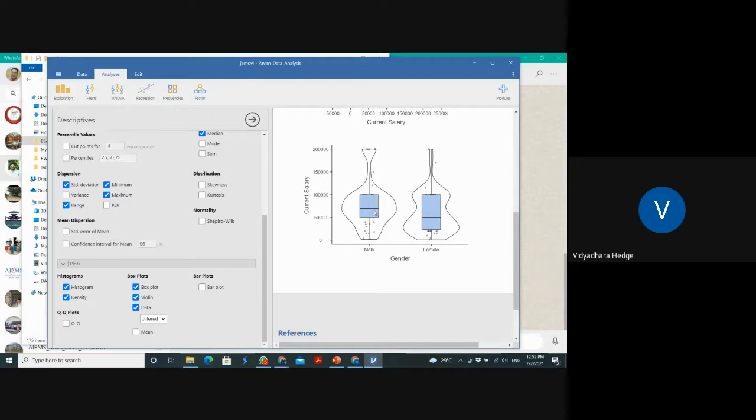Again, one more thing: this is exactly the midpoint, and this is the second quartile. If you remember, this is the first quartile, and this is the third quartile, and this is the fourth quartile. Q1 range, Q3 range, and this is the median, the second quartile value.